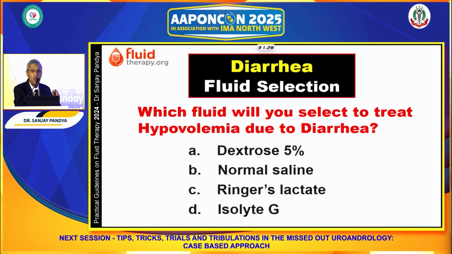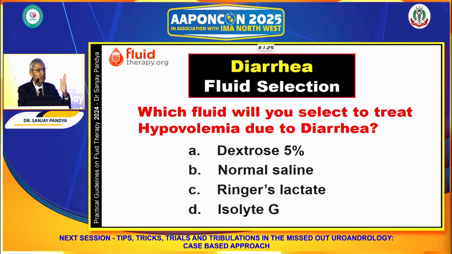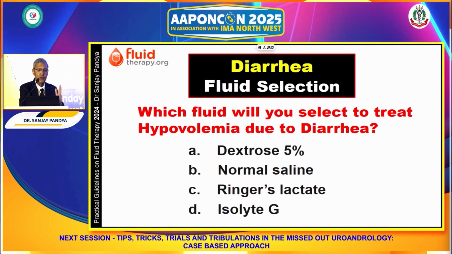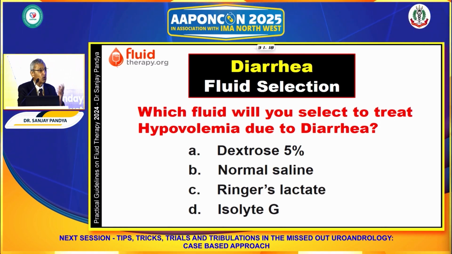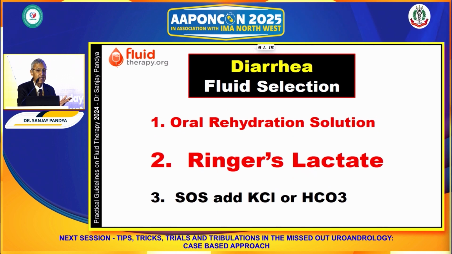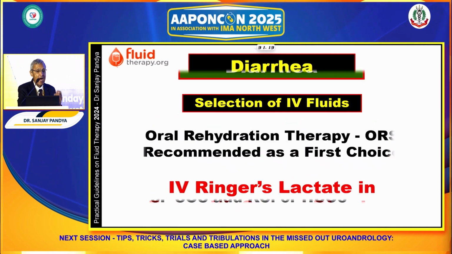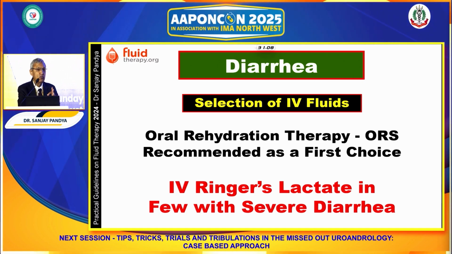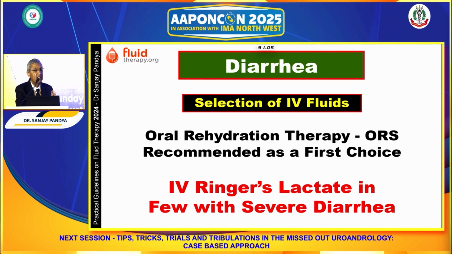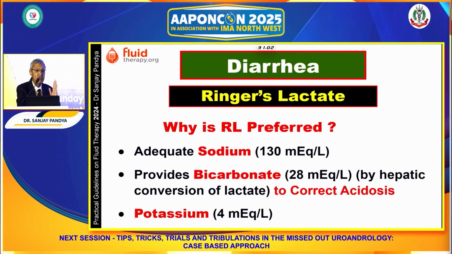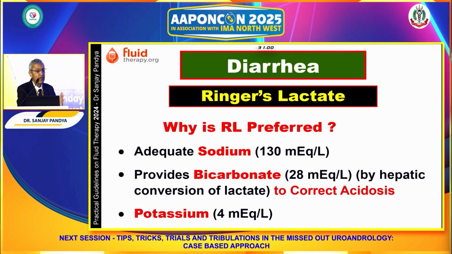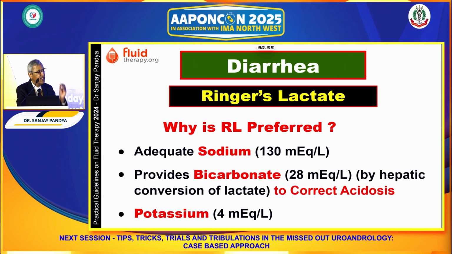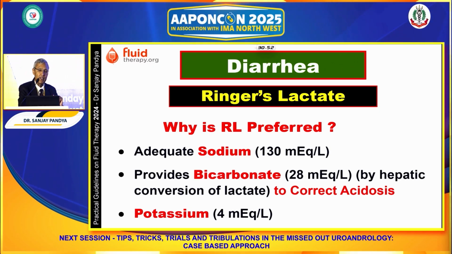As such, all of us use ORS as a first-line therapy. But when it comes to administering IV fluid in patient with diarrhea, what should be the preferred IV fluid? Answer is that it's the Ringer's lactate. RL is the first-line IV therapy. RL should be the preferred fluid because it provides adequate sodium, lactate gets converted into bicarbonate and therefore corrects acidosis, and it also has a small amount of potassium.